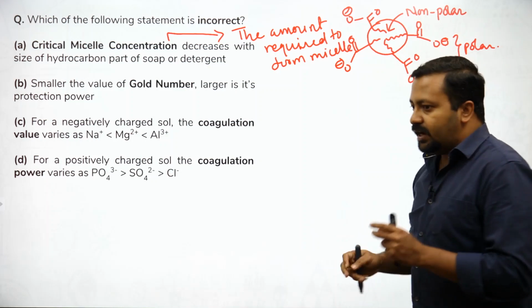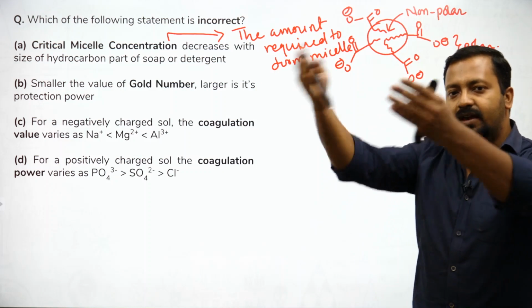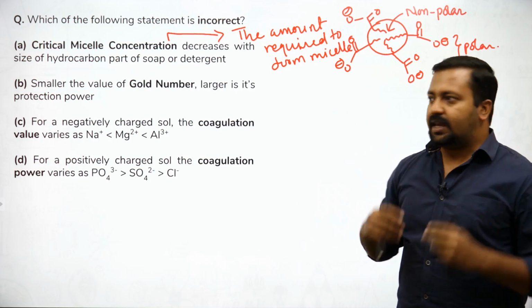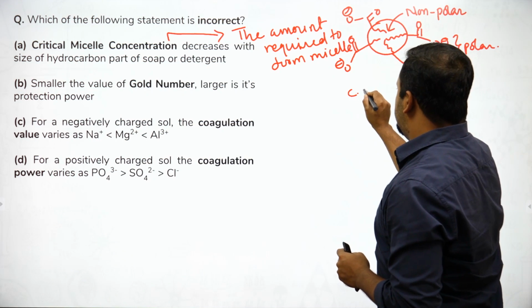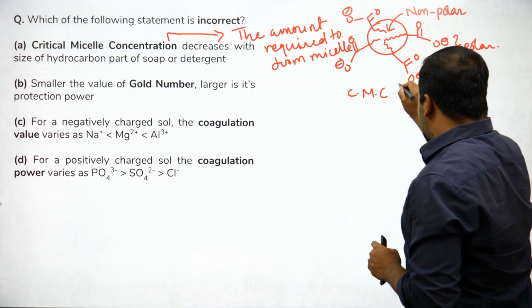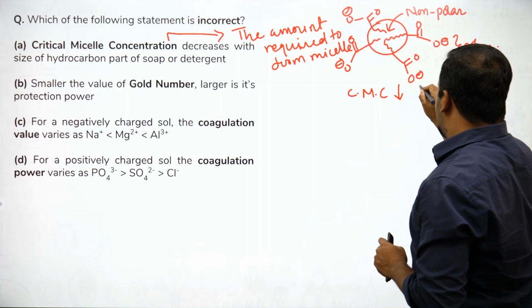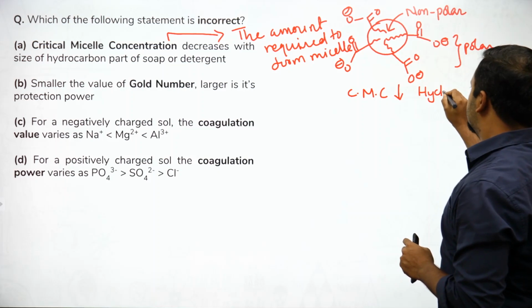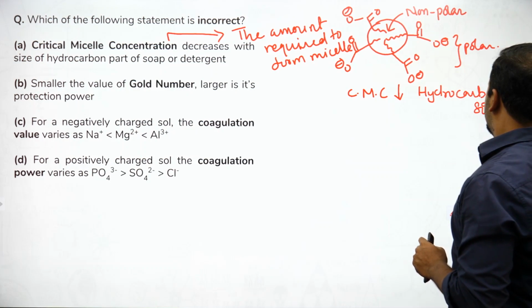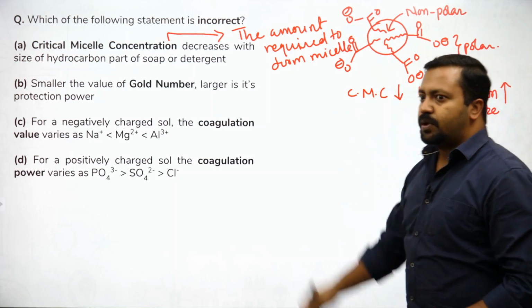So if the affinity for the oil is higher for the hydrocarbon, micelle formation would be easy. So can we say that critical micelle concentration will decrease if hydrocarbon size increases? इसके ऊपर JEE में भी क्वेश्चन दिया गया है.